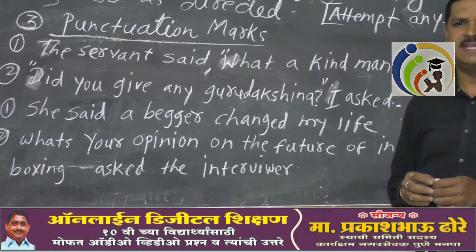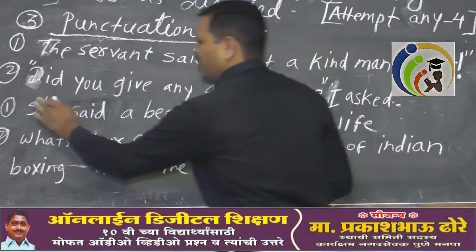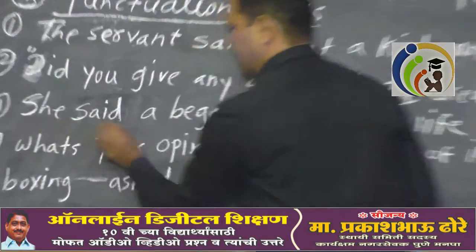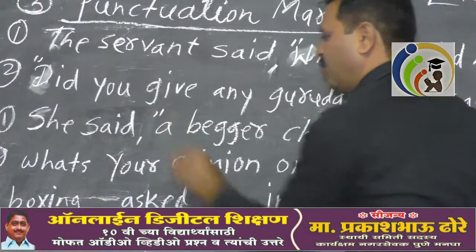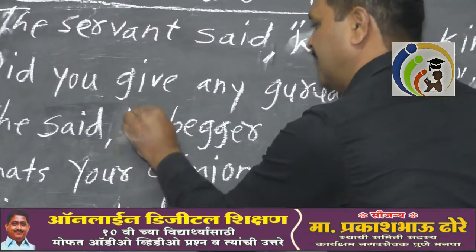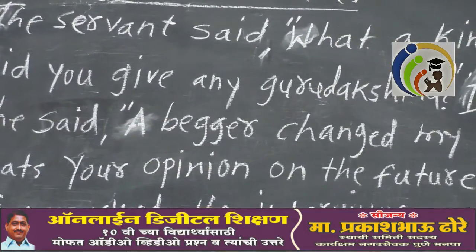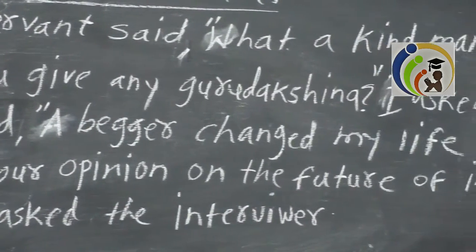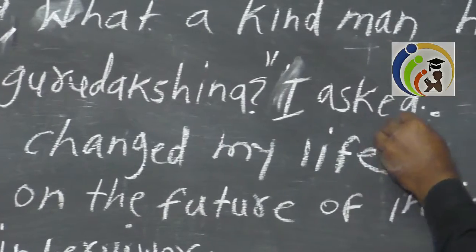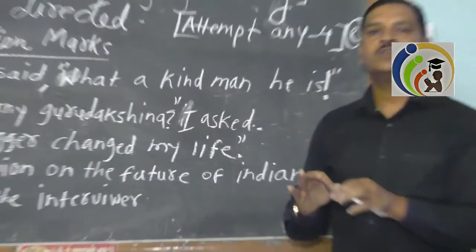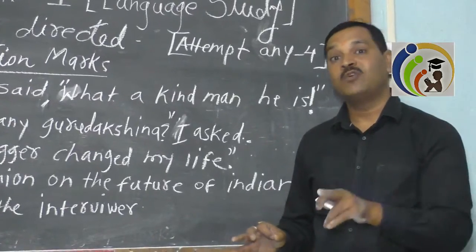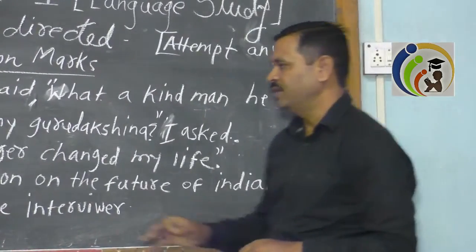Someone has said this sentence, so She said, S would be capital. Comma, like the above sentence. Put double inverted commas here. A sentence begins, so A would be capital. She said, A beggar changed my life. Close the double inverted commas, full stop. It was very simple and it was asked in the board exam. Go to the next one.